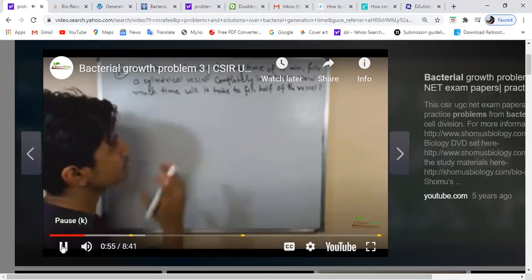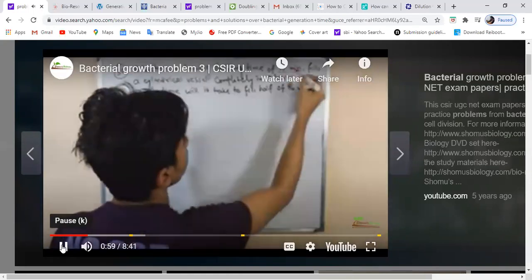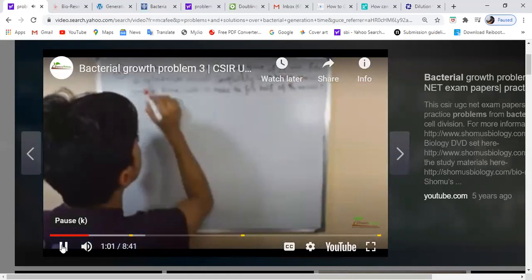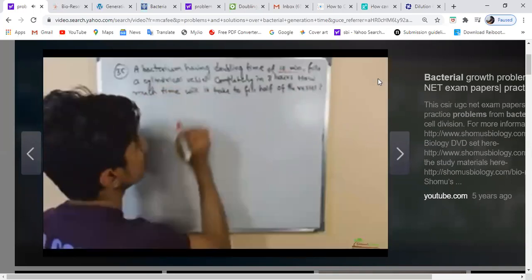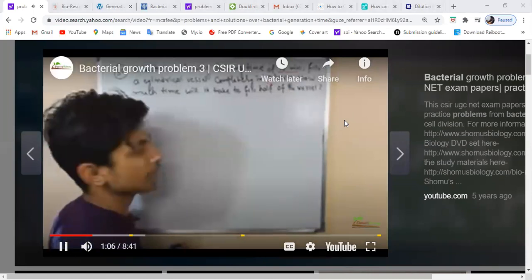In this case, they have given the doubling time units and provided the cylindrical vessel.